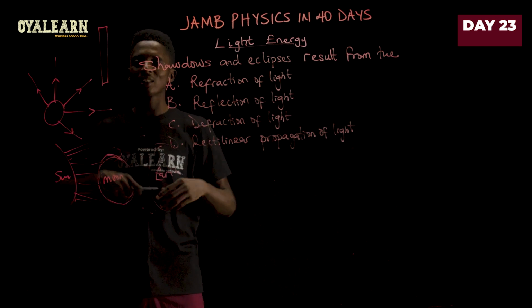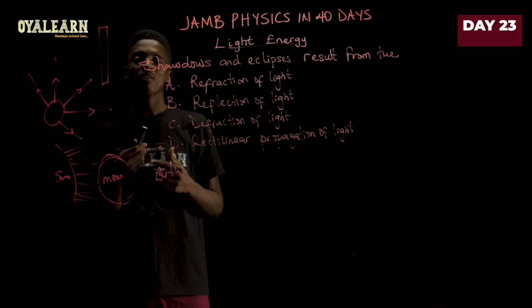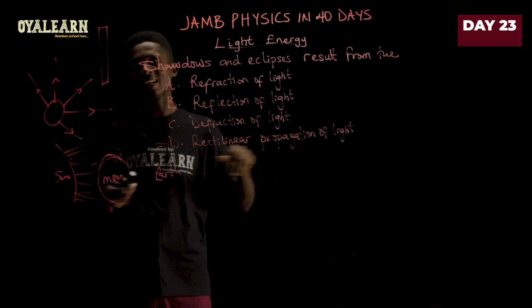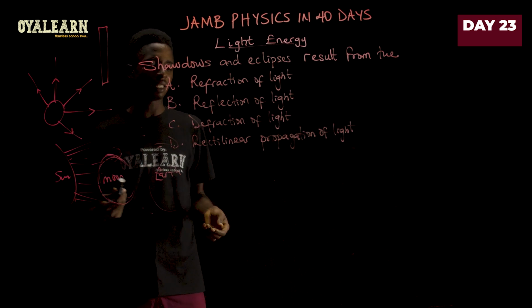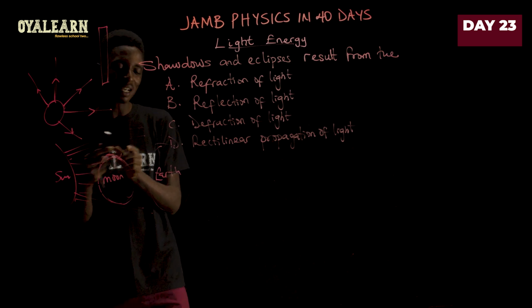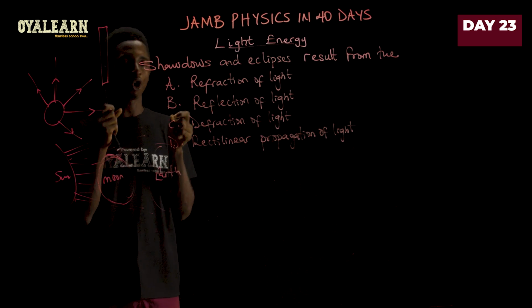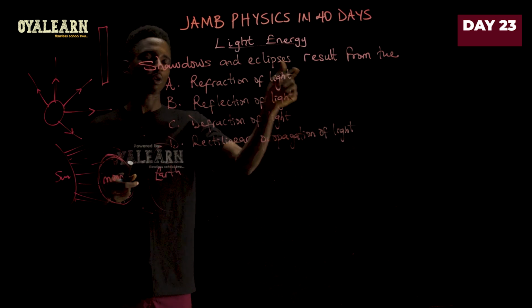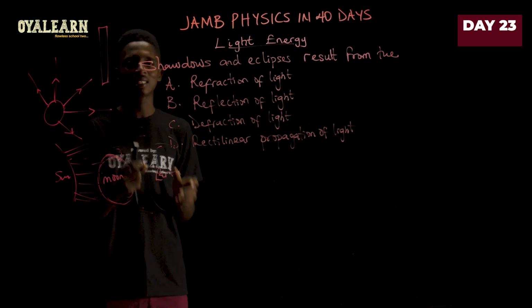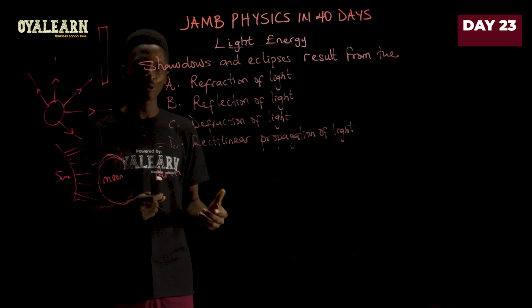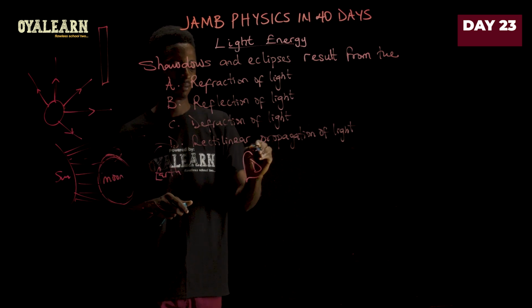And then for reflection, that is the law that states that when light is incident at an angle, it's going to be reflected at the same angle, provided it is a plane surface, right? And then we have C, which is diffraction, that is light passing through a narrow gap and then spreading out from that small gap. These three are talking about something a bit different, but this is the one that truly explains what we know as shadows and eclipses. So the answer in this case is option D.